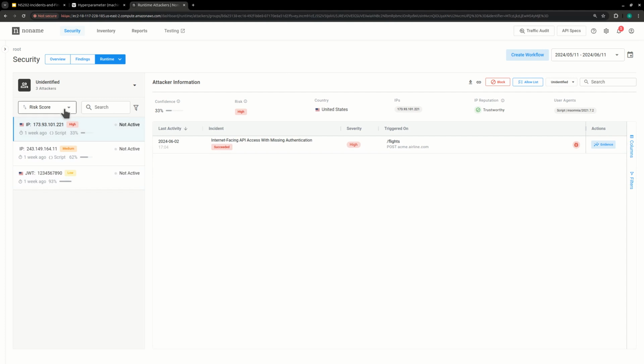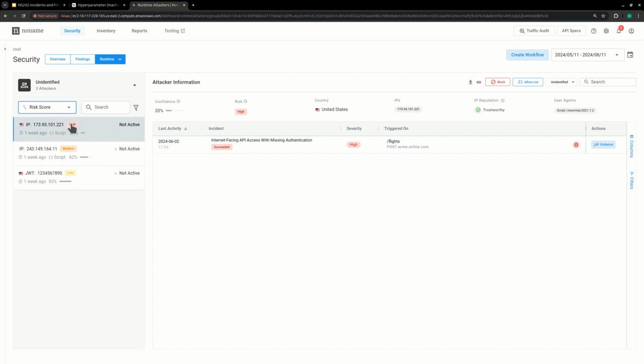The attackers can be sorted by risk score, recent, which one is the more recent one, and by confidence. The risk score there is a correlation. There's a strong correlation between the risk score, high, for example, medium, low, and the different incidents that have been triggered by the corresponding attacker.